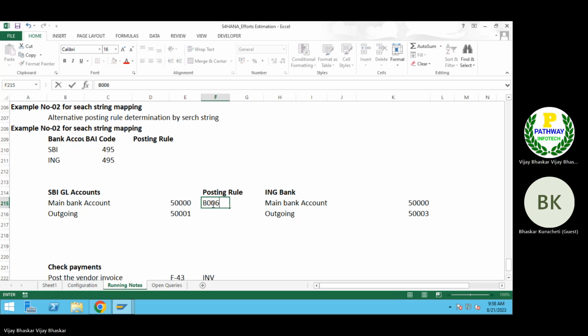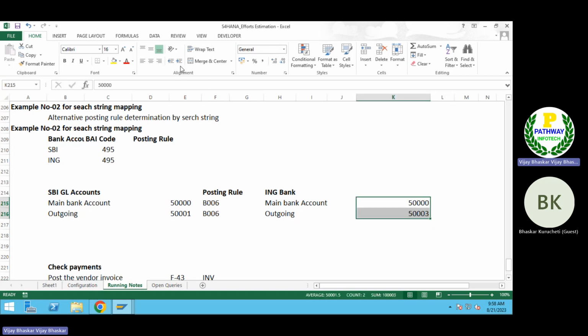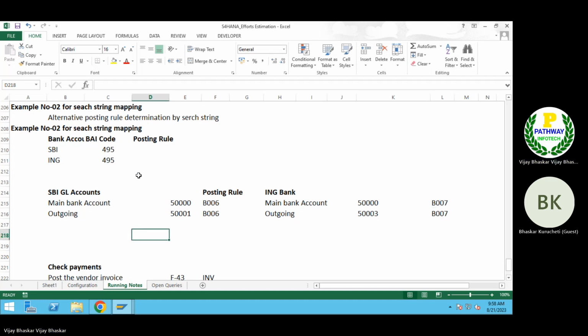Let's assume, because GL accounts differ. Now for this one, I want to derive the posting rule B007. If this could be the case, for one BI code, I cannot map two posting rules.